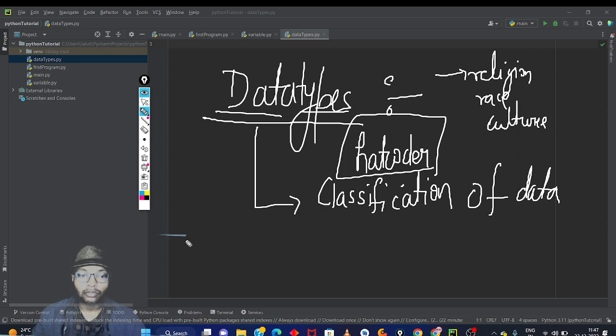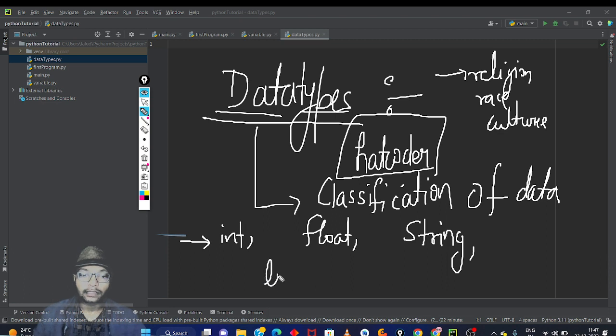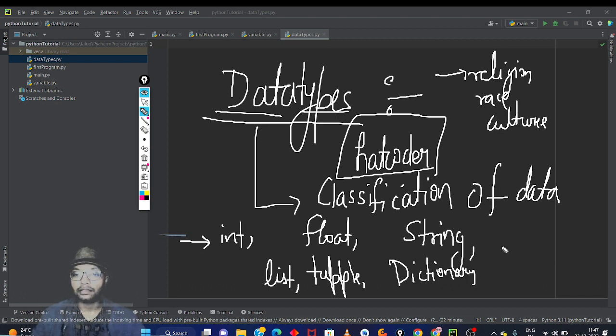I'm just going to tell you about the classification of data, such as integer, float, string, and list. These are the types of data types. We are going to learn them one by one in upcoming videos, so you don't have to worry about anything. Just remember this list: tuple, dictionary, and boolean.